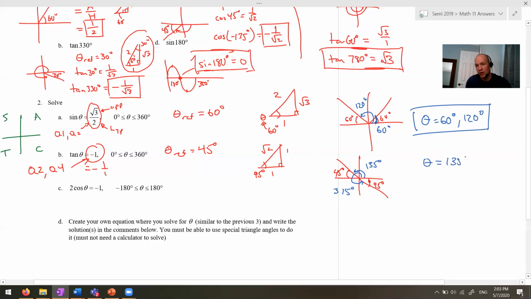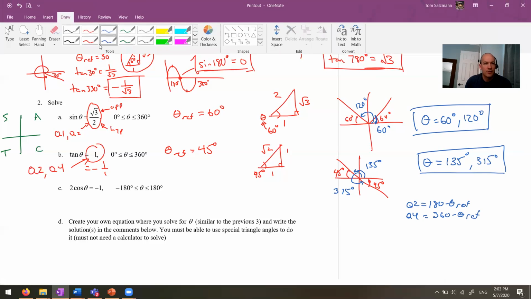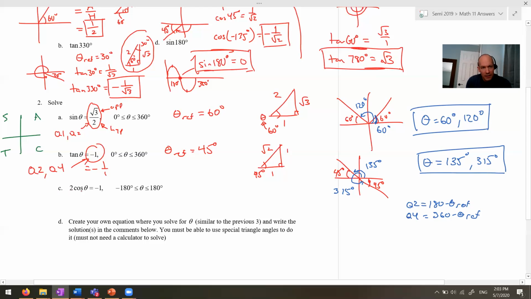If you're not totally sure where I got those numbers from, remember, you can always calculate the quadrant 2 angle is always 180 minus the reference. And in quadrant 4, it's always 360 minus the reference. Okay, the third one here, C. 2 cosine theta equals -1. Okay, so this is just a small little trick here. We got to get rid of the 2, so we're actually going to move it to the other side. So we wind up getting cos theta equals -1 over 2.